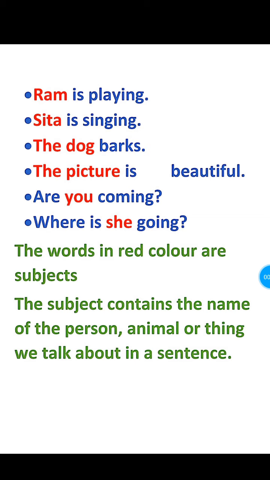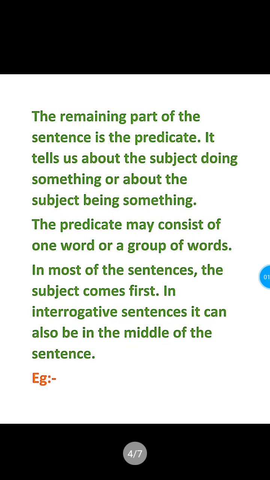Now what is a predicate? Generally the predicate tells about the subject. Here the subject contains the name of the person, animal or thing we talk about in a sentence. That means about what or about who we are speaking is the subject. And the predicate tells about the subject, what it is doing or how it is. The predicate may consist of one word or a group of words.